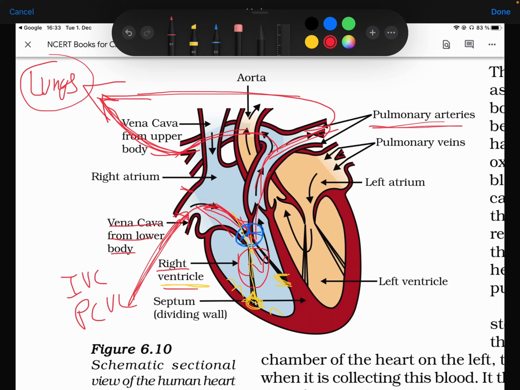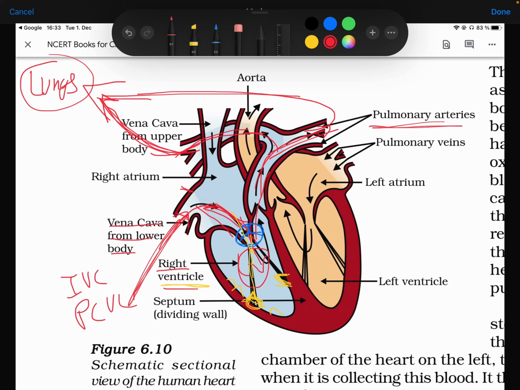This is the only artery which carries deoxygenated blood. Arteries generally carry oxygenated blood, but here is the exception. When they ask you the main difference between arteries and veins, put this point: arteries carry blood away from the heart, veins carry blood towards the heart.